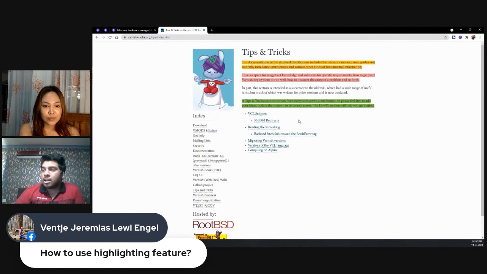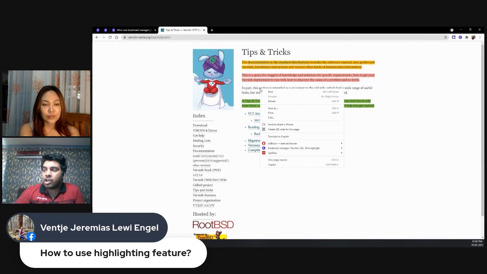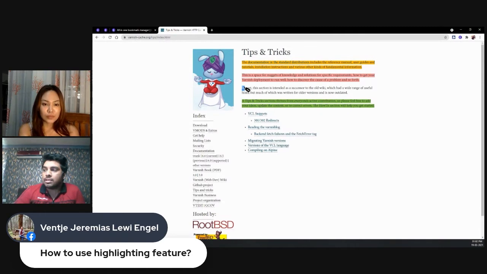So basically, how to use this feature? You can right click anywhere on the page, and you can enable the highlighter. Then you can select any part of the link, and you should be able to highlight that line. And now you can change the color here, and if you want you can add comments also.